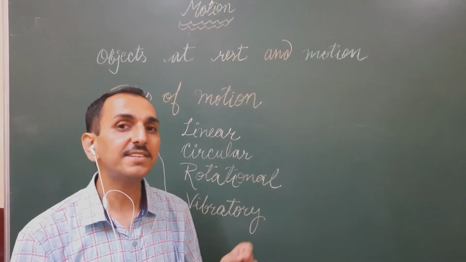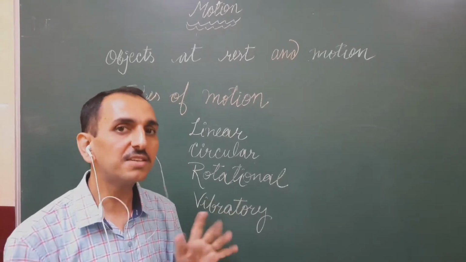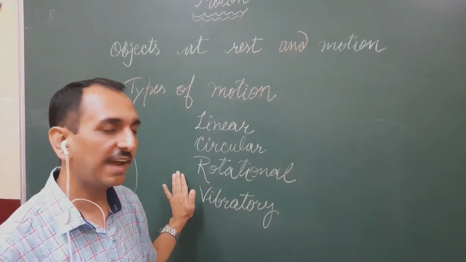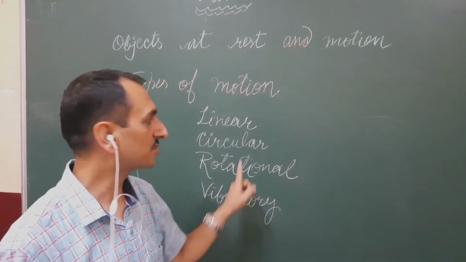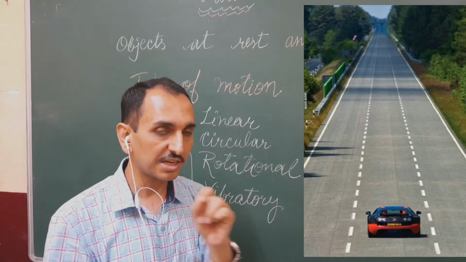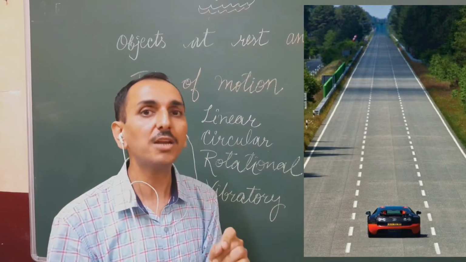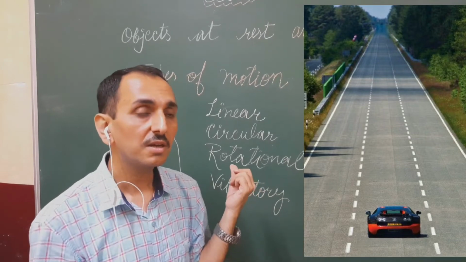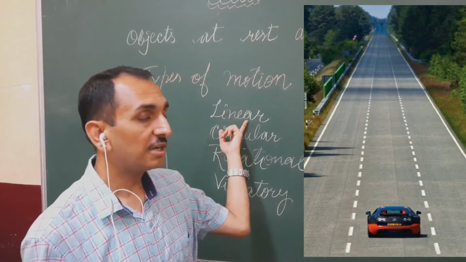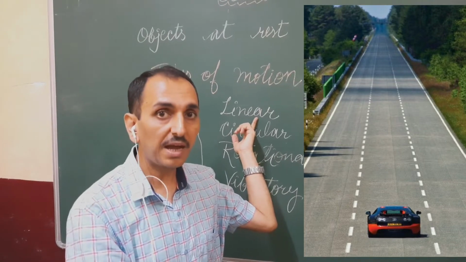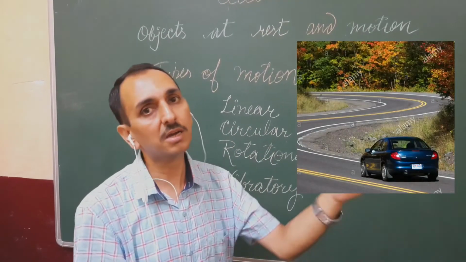Now we will discuss the types of motion. We will discuss four types of motion: linear, circular, rotational and vibratory motion. First of all, linear motion. When an object moves along a straight line path, like a car moving on a straight road, it shows linear motion. Linear motion is of two types: rectilinear, along a straight path, and curvilinear, along a curve.